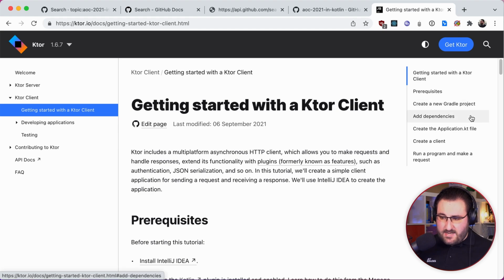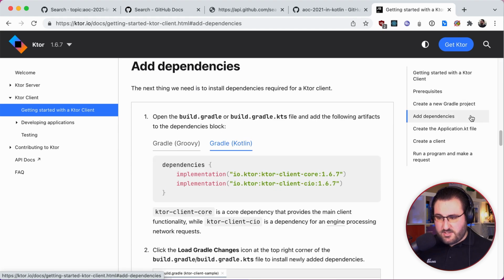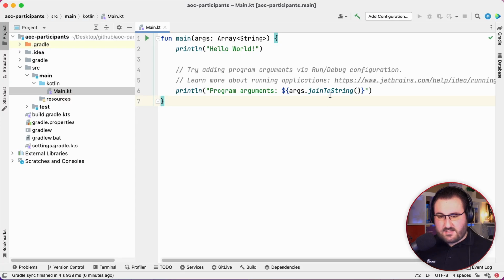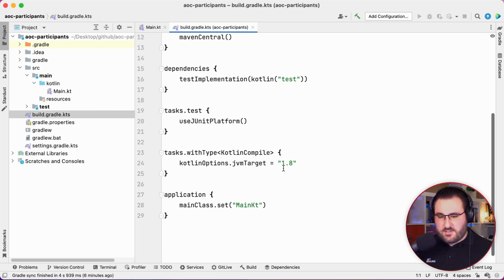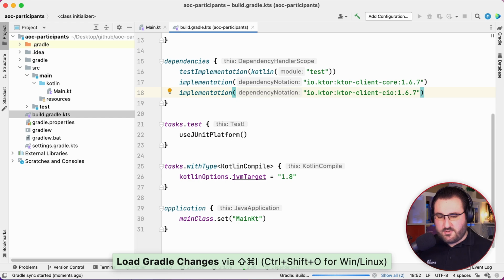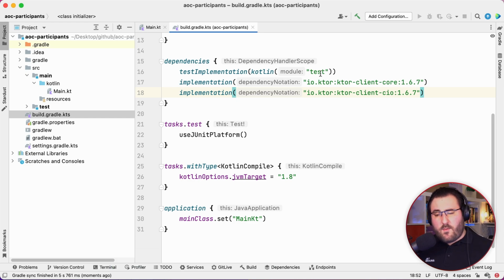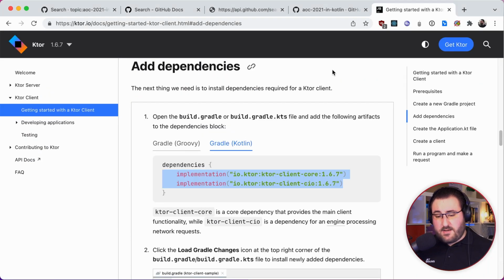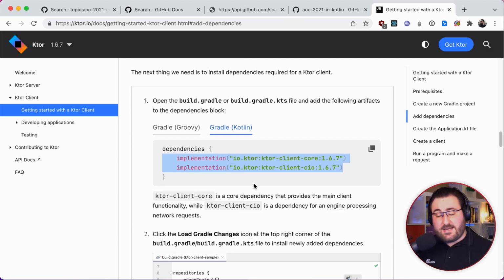Since I already created a Gradle project in advance, I'm just going to skip straight ahead to the Add Dependency section. There's 2 dependencies that I need to add to get started, and I'm going to put those right in the dependencies block for my project, and just going to import that. Now you might be wondering, why is there 2 dependencies instead of 1 dependency? And if we actually read a little further, we can see that the documentation has a helpful hint. Ktor Client Core is the core dependency that provides the main client functionality, and Ktor Client CIO is a dependency for an engine processing the network requests.